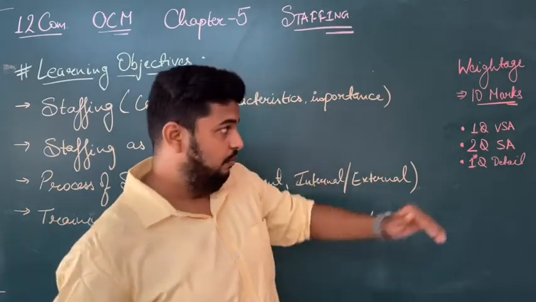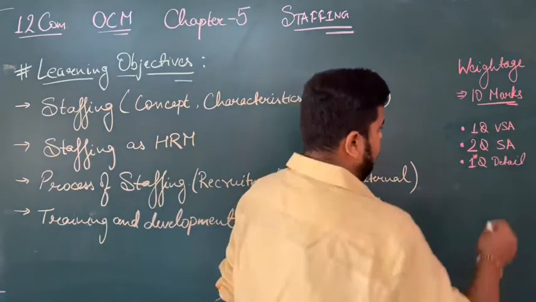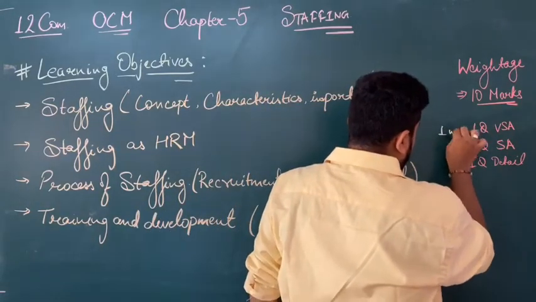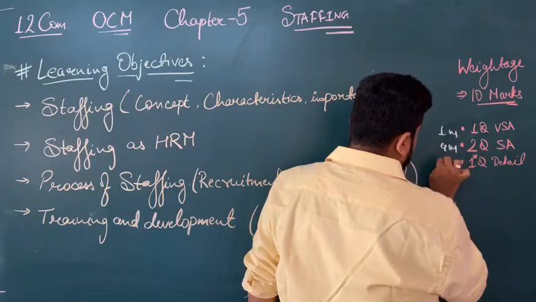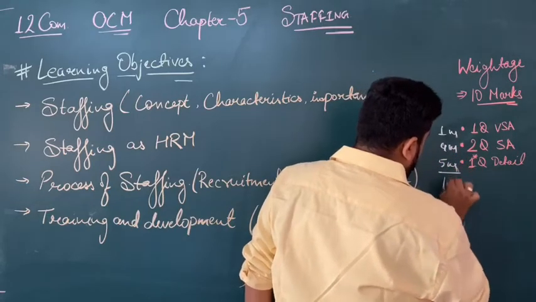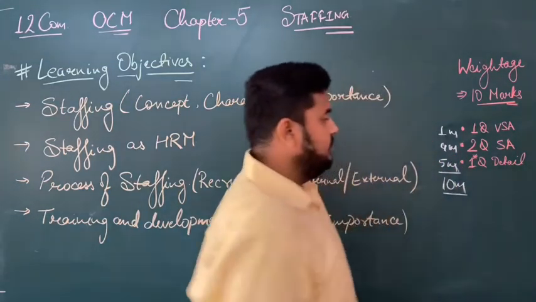This way it becomes 1 mark, 4 marks, 5 marks, a total of 10 marks for the chapter.